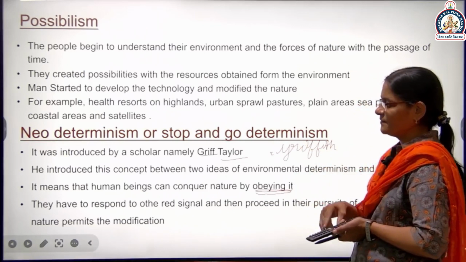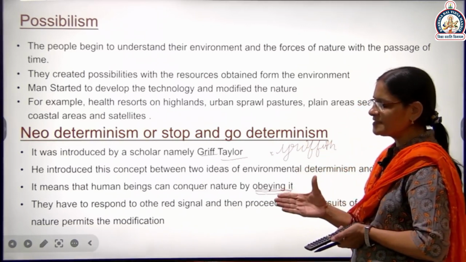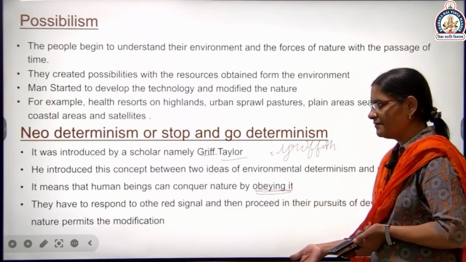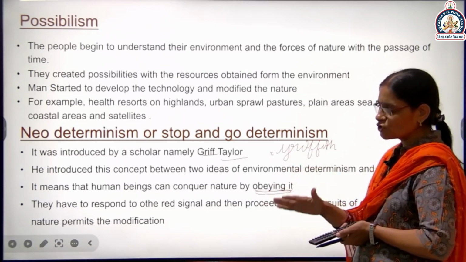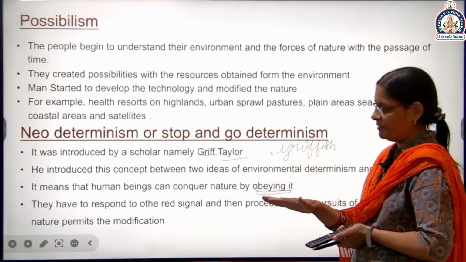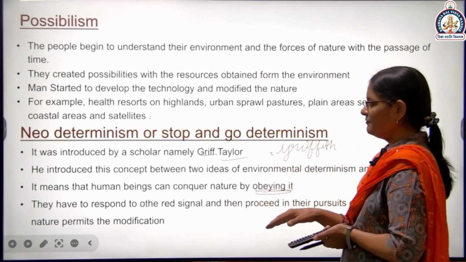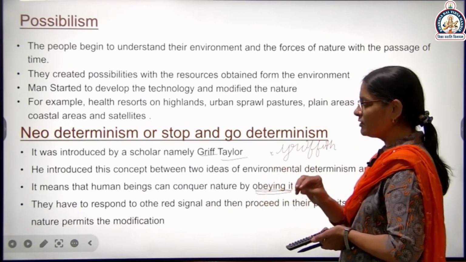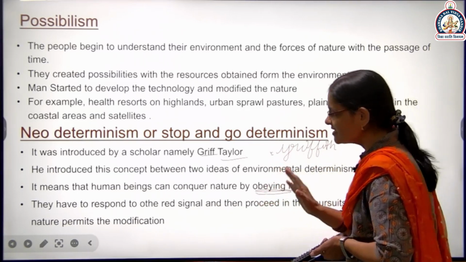In this line, the red light signal we already explained, when earth shows stop, red light signal, we at once stop. We do not use these resources.